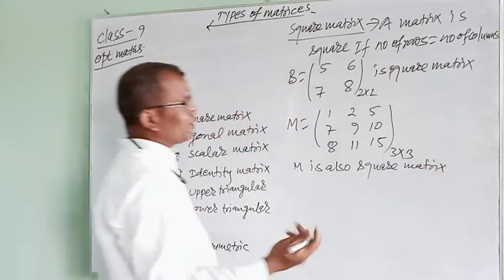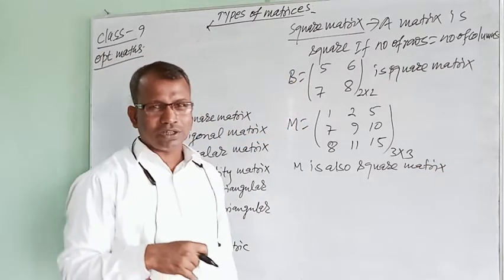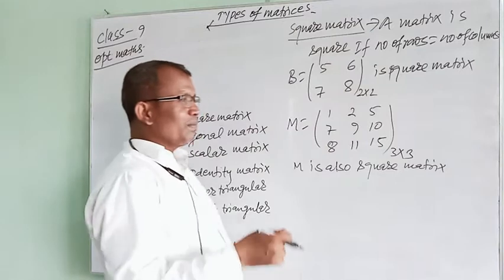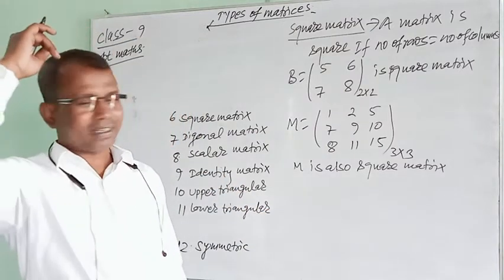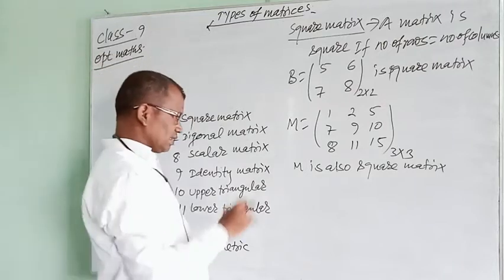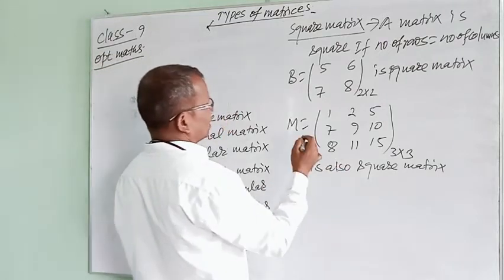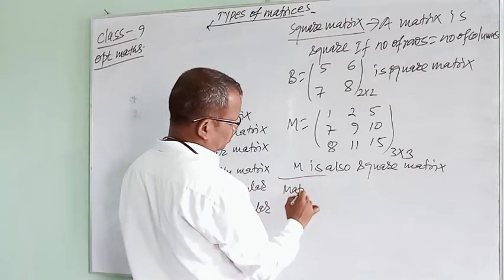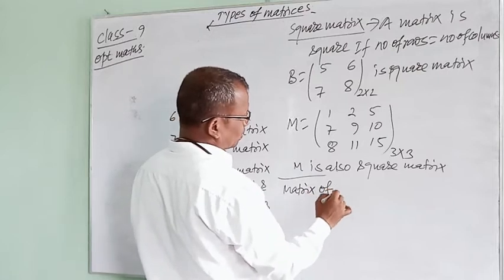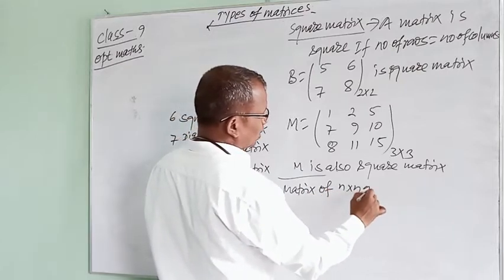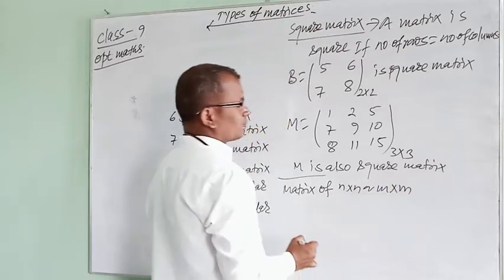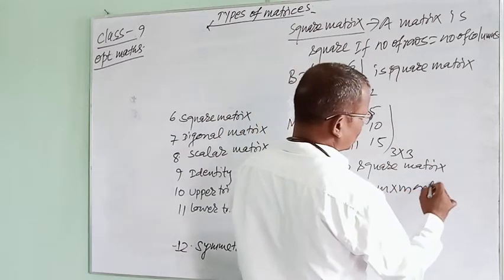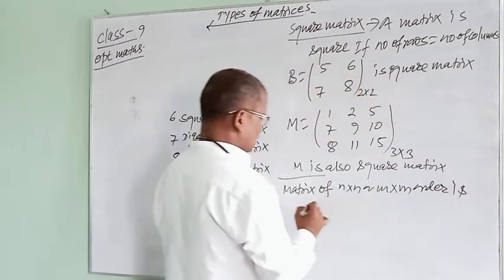Not only a matrix of 2 by 2 or 3 by 3 is called a square matrix. A matrix of 4 by 4, a matrix of 5 by 5, a matrix of 6 by 6, or a matrix of n by n order is called a square matrix. In this way, we can define a matrix of n by n order or m by m order. An n by n or m by m order matrix is a square matrix.